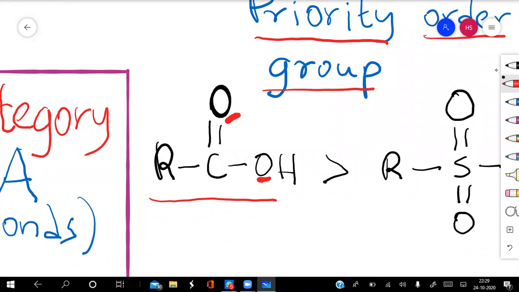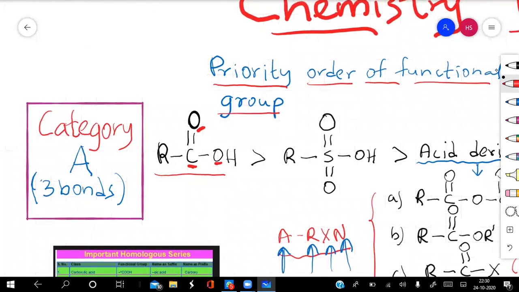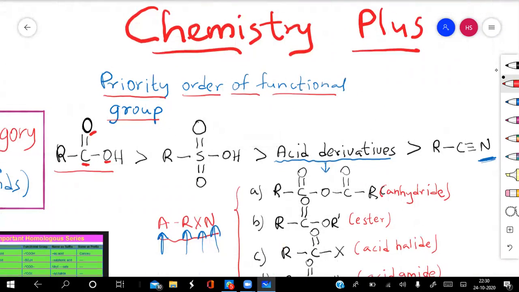So in this compound, oxygen is connected with this carbon atom by how many bonds? Two with this and one with this. So in total there are three bonds between carbon and oxygen. Hence in category A, I have taken those compounds in which the heteroatom is forming three bonds with the carbon atom. One example is this carboxylic acid. Sulfonic acid group is an exception; we will not consider it.